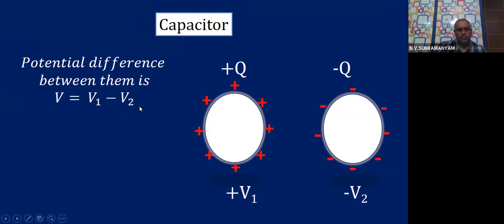Now you tell me, all of you, what happens to this potential difference if I increase the charge on these conductors? Let us say I added some more charge on this plus charge, and I added some more charge on this minus charge. Then automatically what will happen? This V value will increase or not? So if you see carefully,